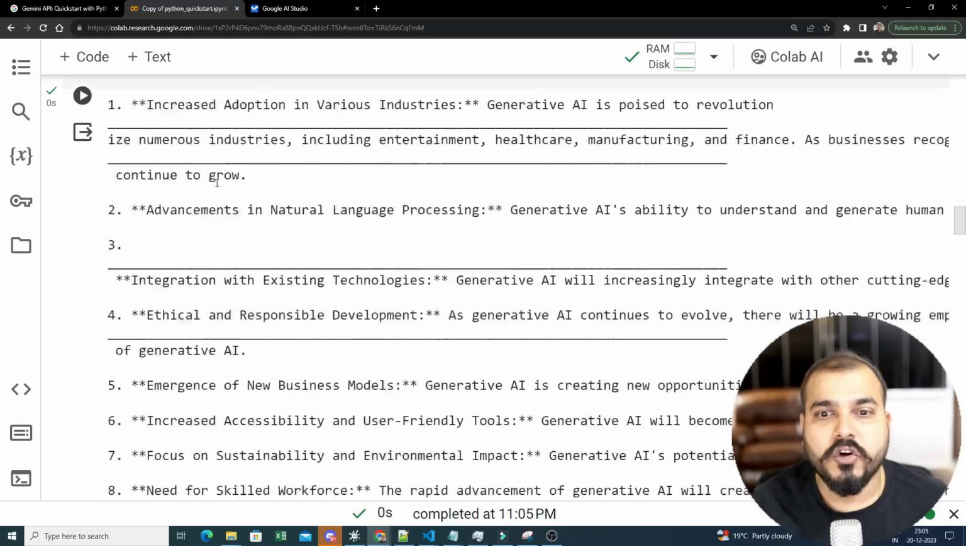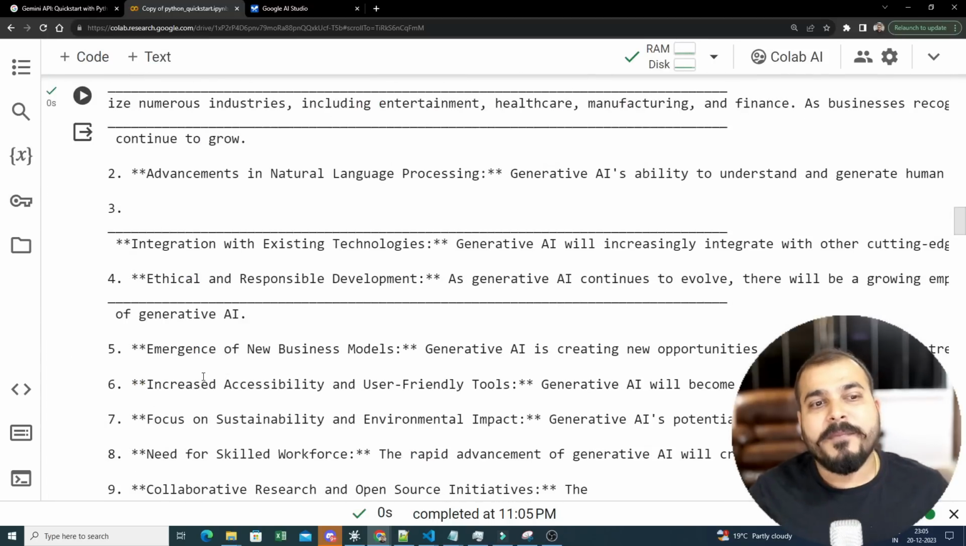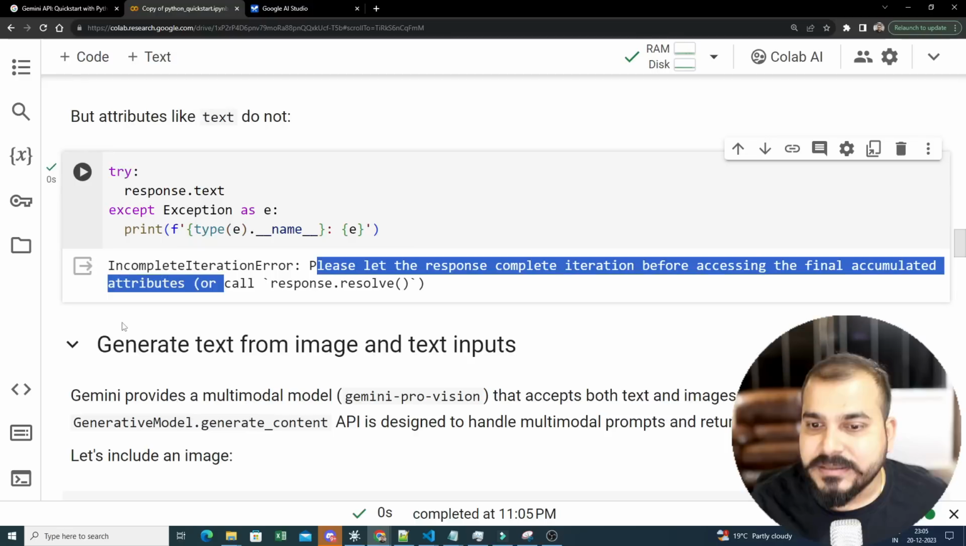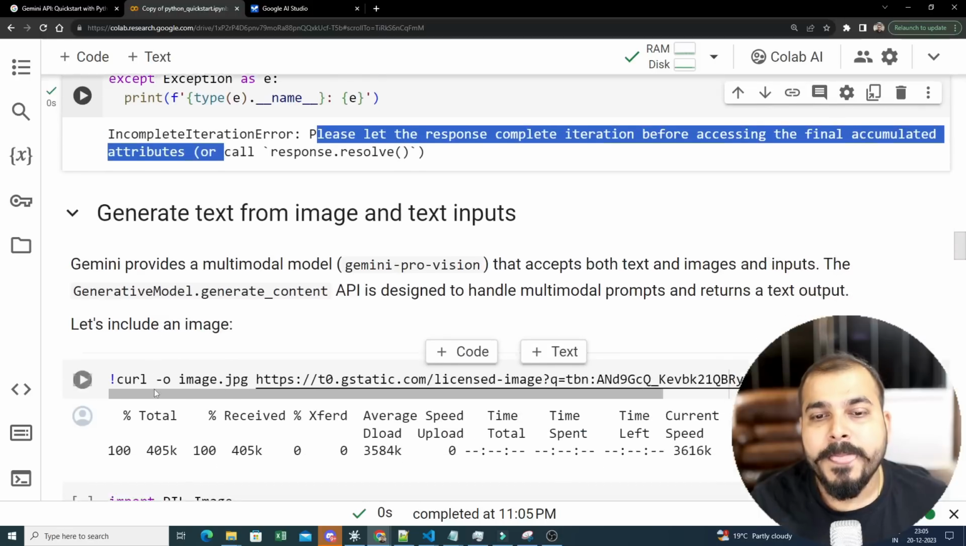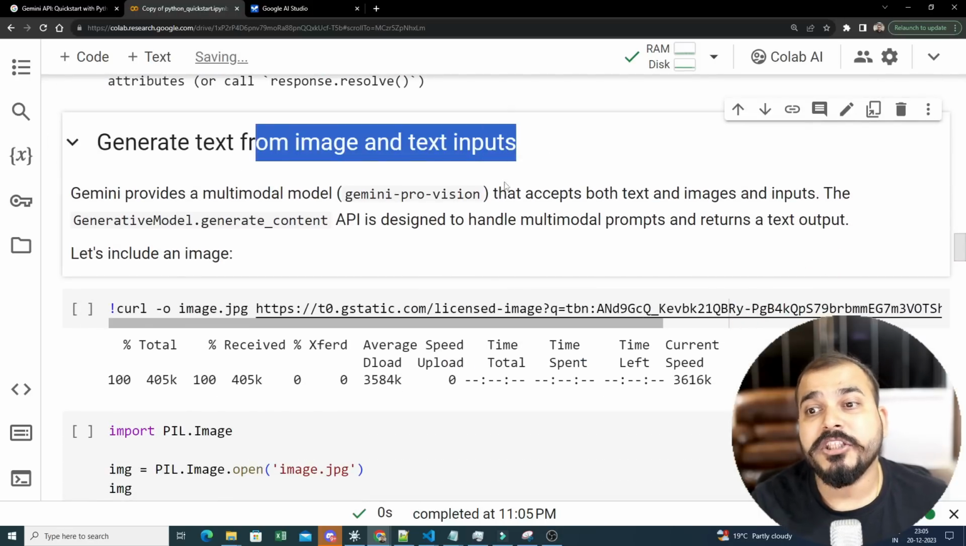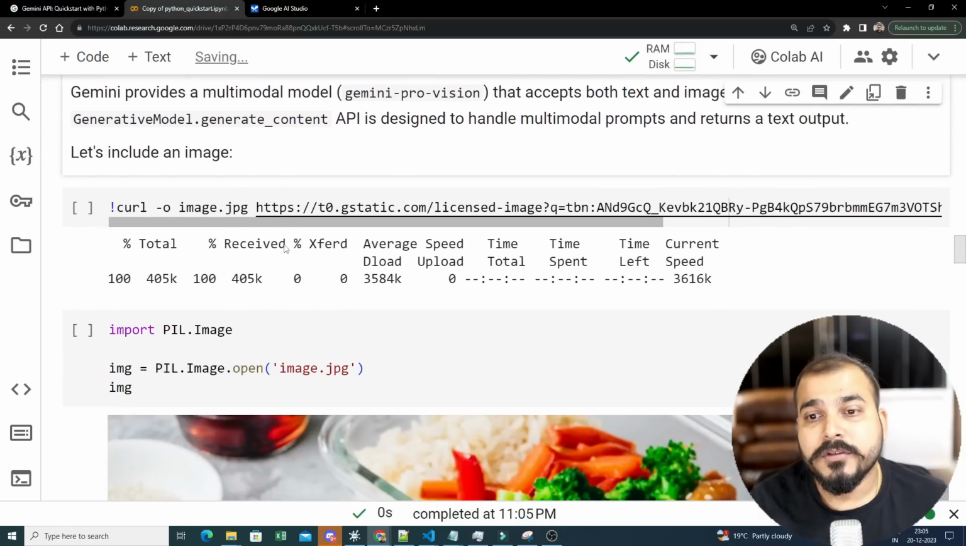And now based on your requirements, what I feel is that when compared to OpenAI, the Gemini API that we have may have more functionalities as we go ahead, but till now it really looks promising. It looks really good. Okay. Now we will try to generate text from image and text inputs. So this is also good.